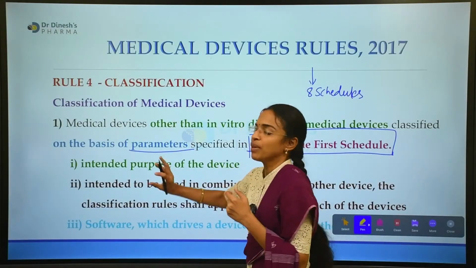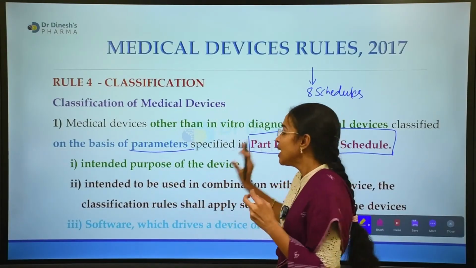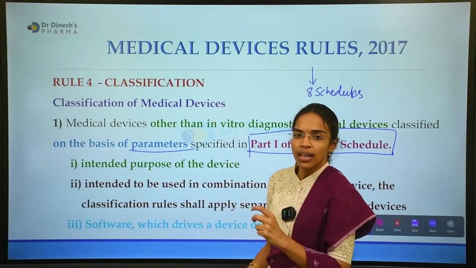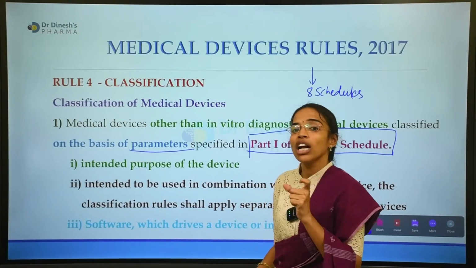So these medical devices other than IVDs can be classified further. They can be classified further based on what principles?